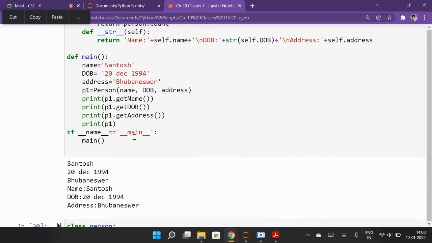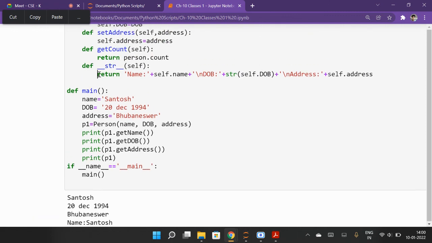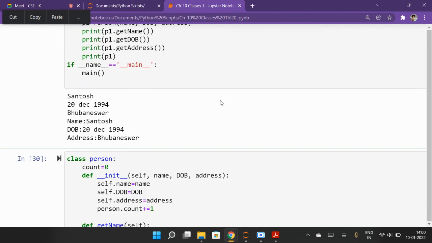Yeah. So for the first print, it printed the name. For the second print, it printed the date of birth. For the third print, it printed the address. And for the fourth, we are printing p1. So it is printing the name, returning this thing actually. So this is returning name, date of birth, and address, like this.